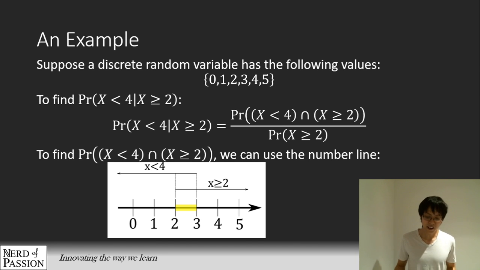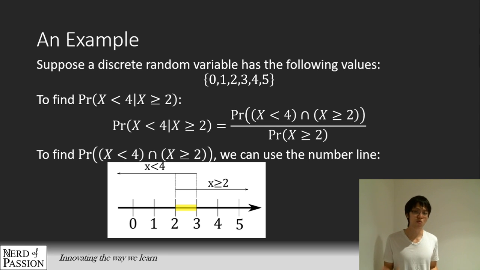Okay, so we can use the number line and say, okay, so x less than 4 is nothing more than all the numbers that are less than 4. So 4 is excluded, which means 3, 2, 1, and 0. So any number that is below 4, they are all part of the inequality x is less than 4. So we draw a number line at the top that goes from 3 all the way down to 0. And what about x more than or equal to 2? For this case, 2 is included. So we start from 2 and then go all the way up to 5.